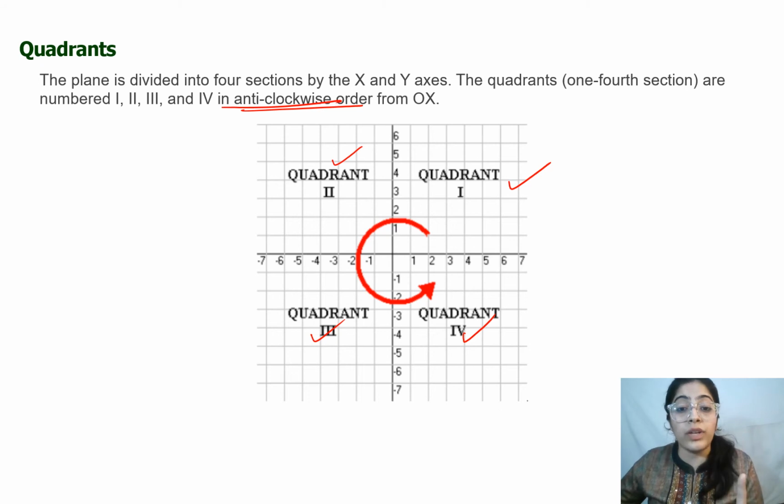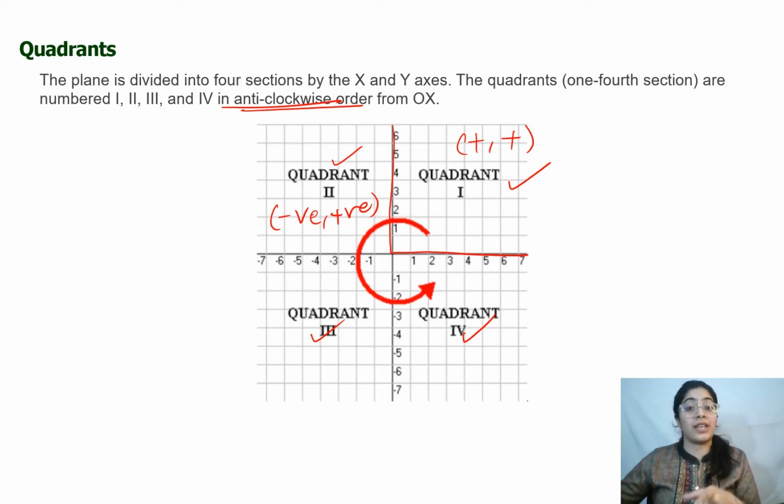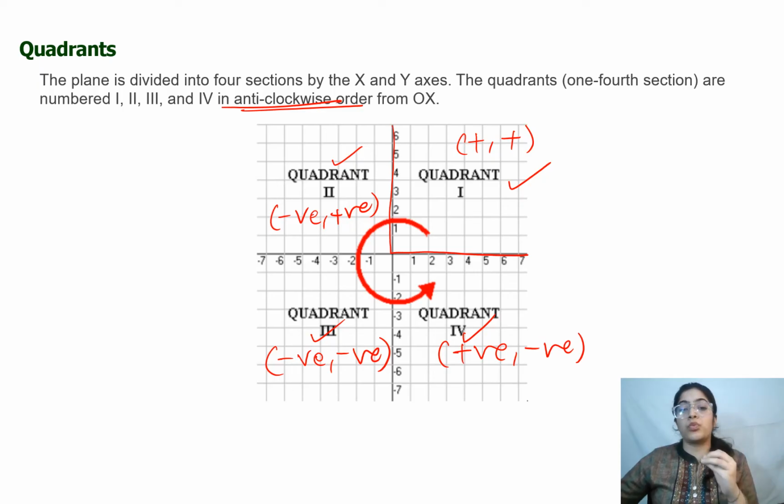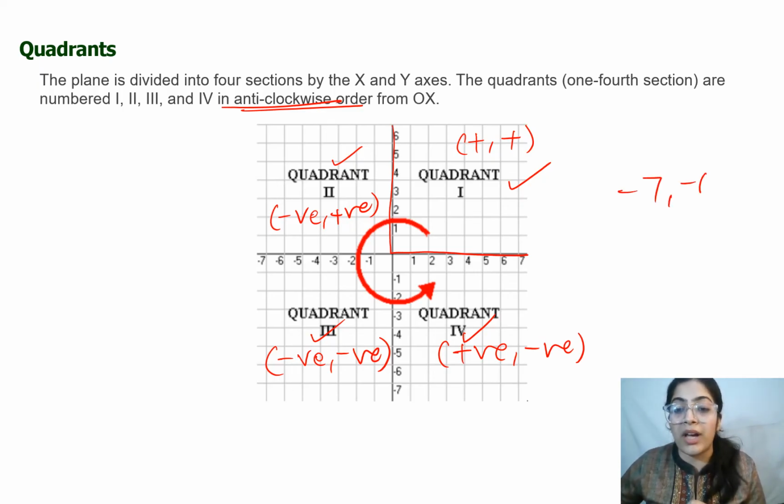In quadrant 1, we have positive, positive because x and y are positive. In the second quadrant, we have negative comma positive because x is negative. And if I'm talking about quadrant 3, that would be negative comma negative because x and y both are negative. This would be what? Positive comma negative, right?